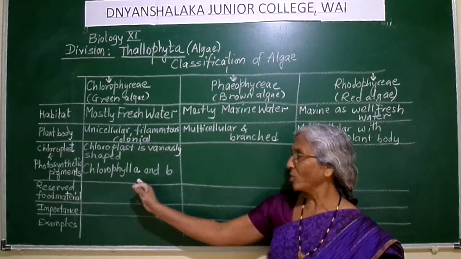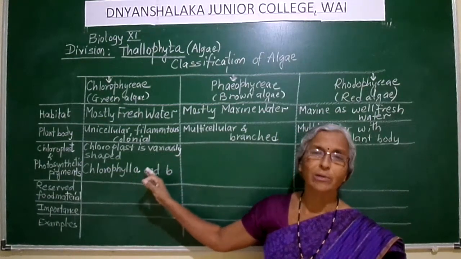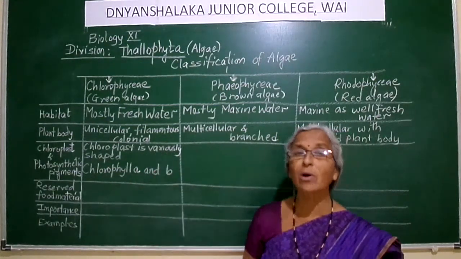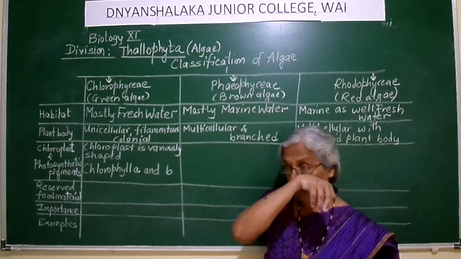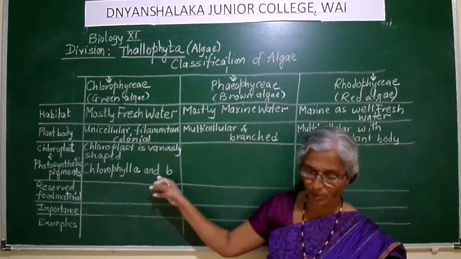They trap the solar energy, and this solar energy will be converted into chemical energy, which is the food of the plant, during the process of photosynthesis.